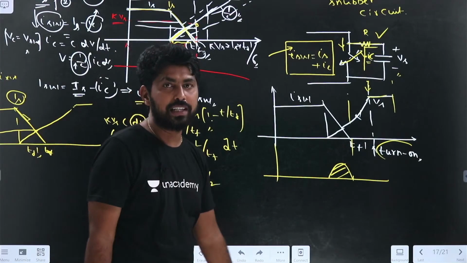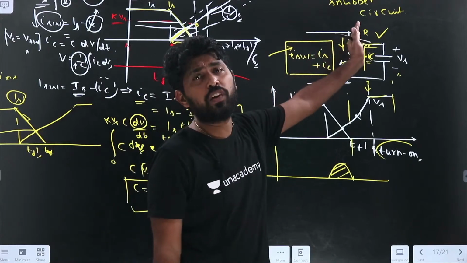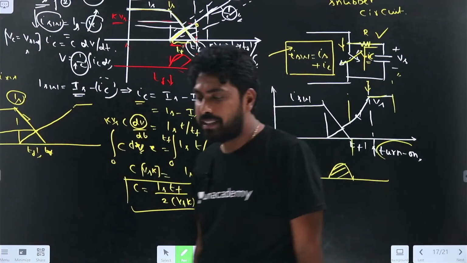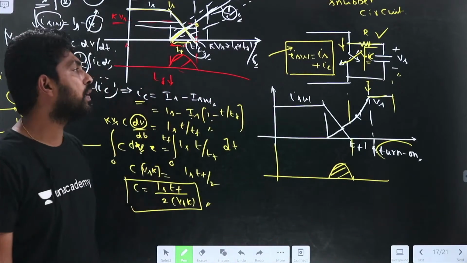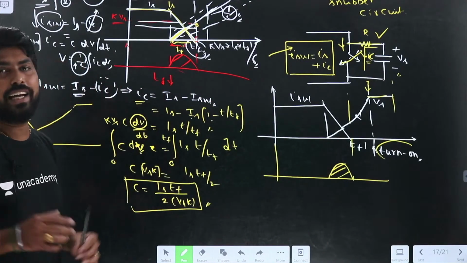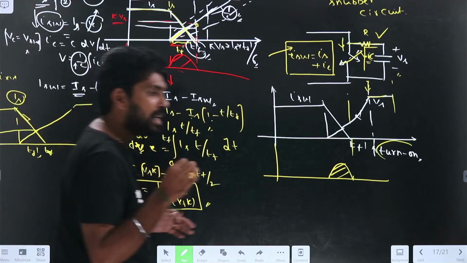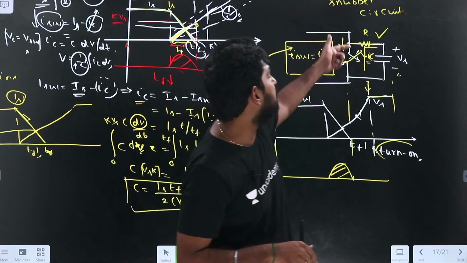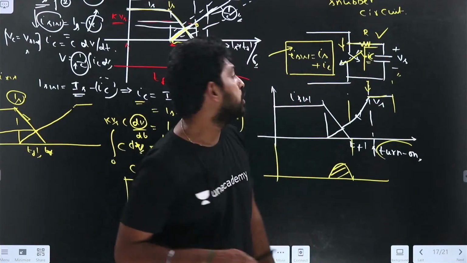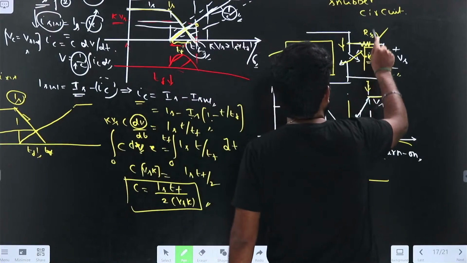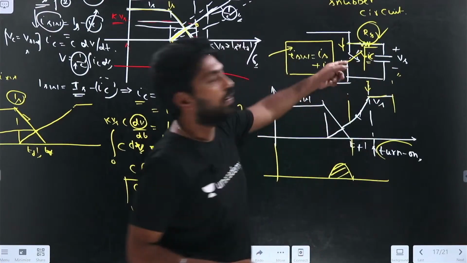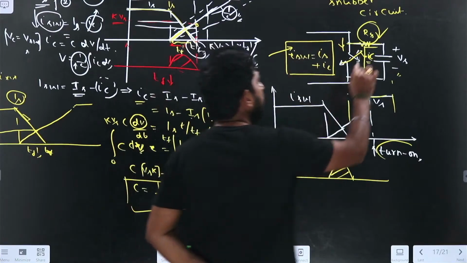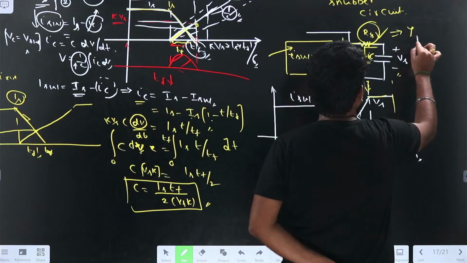Now let us see, is there any disadvantage in this circuit? Still, is there any disadvantage in the circuit? So understand the basics. Yes, the resistor with the capacitor will limit the discharge current. What is the function of this resistance? It will limit the discharge current.